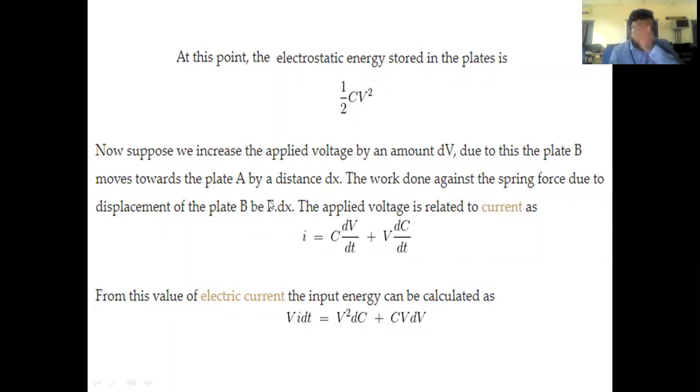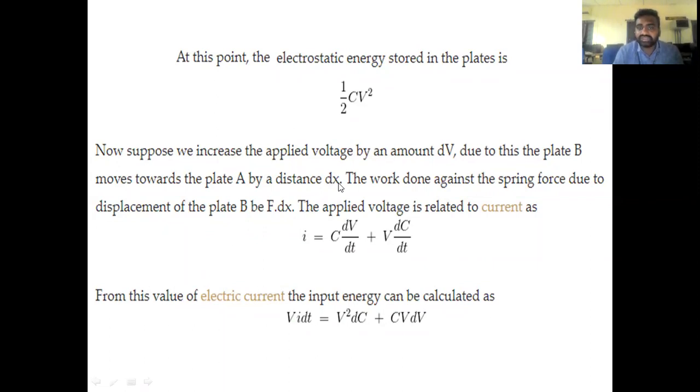So let us say plate B is moved towards plate A by a distance x. Initially there is a distance between the two plates, that is x. Later there is a change in applied voltage. When there is a change in applied voltage, there is a change in distance.